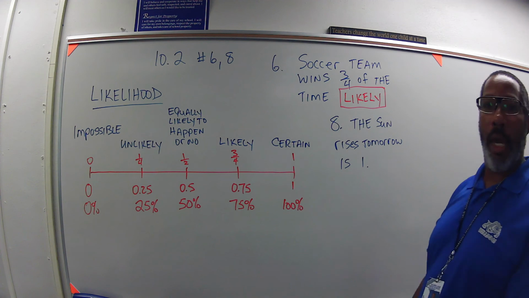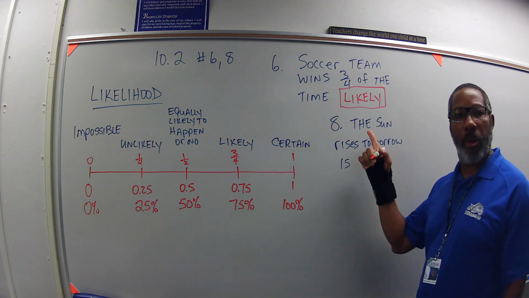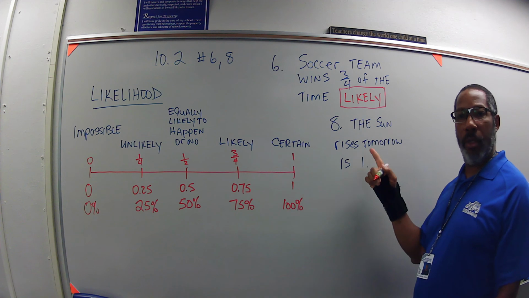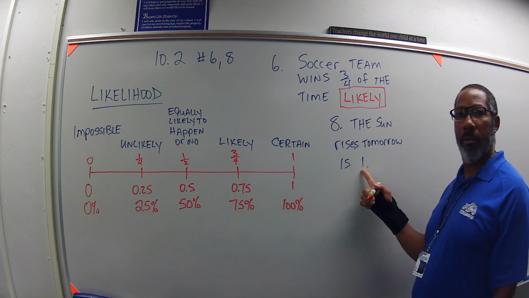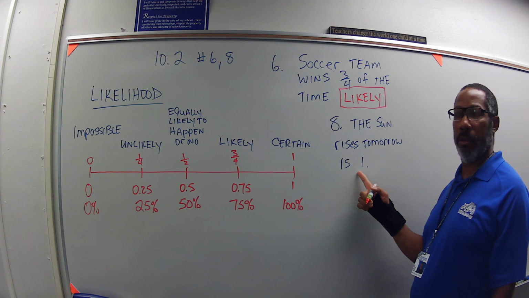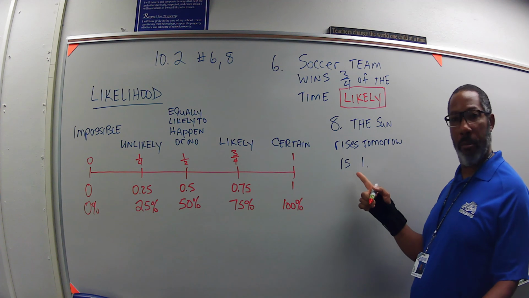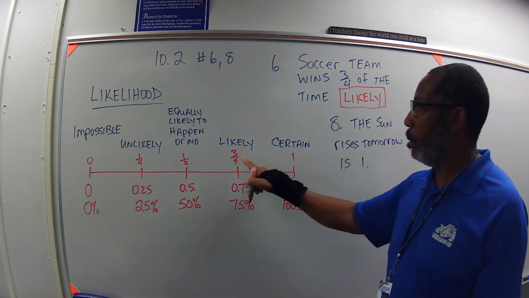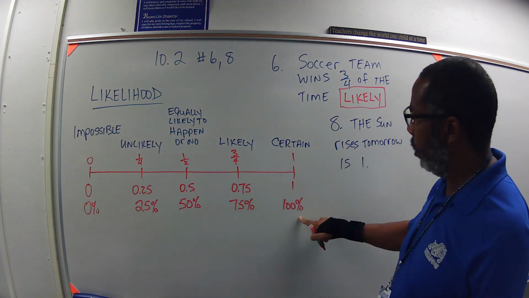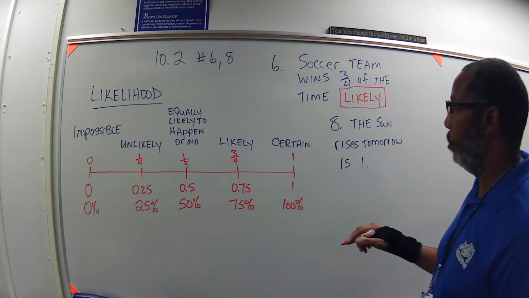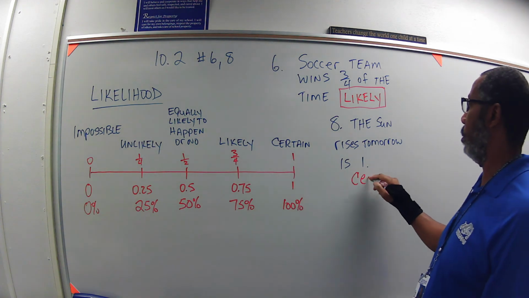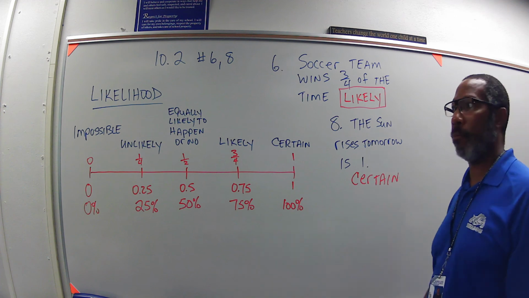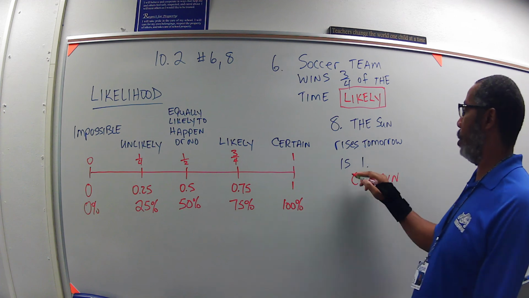All right, that's for that one. And then number 8: the probability that the sun rises tomorrow is 1. The sun always rises. We may not be able to see it, but it's always there. So I come over to the table again, and 1, that's 100%. That is certain. We are certain.